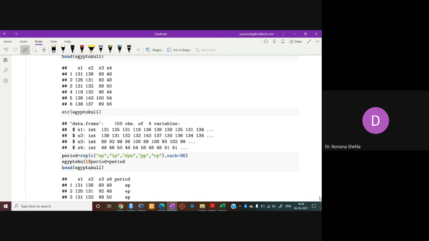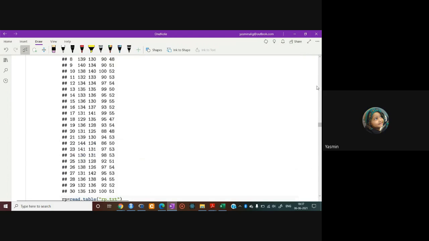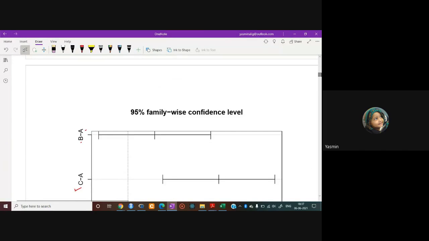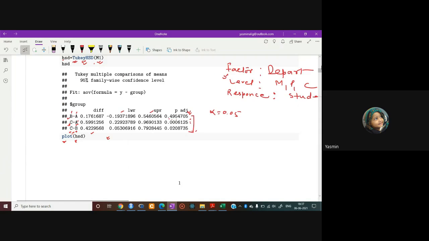You write small c here, and inside that you write the corresponding repetitions, as I did earlier with 30. You can create your data like that. Individually you can assign that LP is repeated 10 times and EP is repeated 40 times. Since here the repetition is equal, we use the function each equals 30.